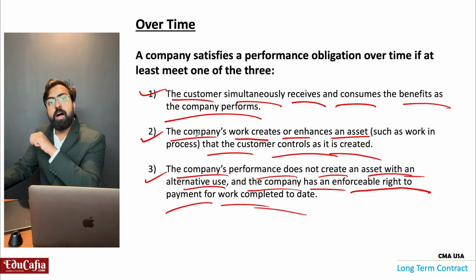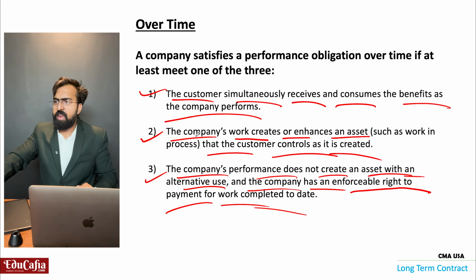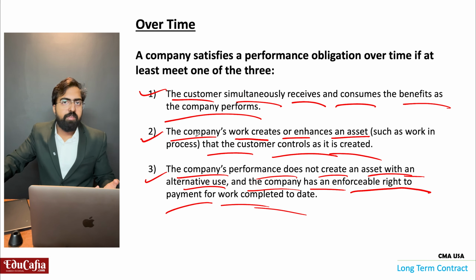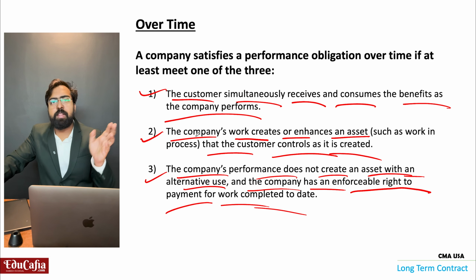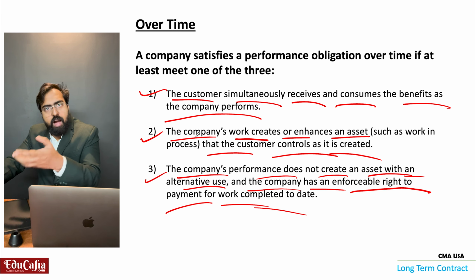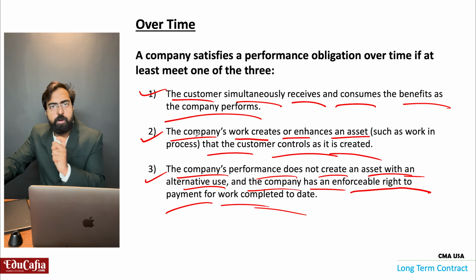But in the case of a car, how will it be? The customer comes and says, okay, I am not buying that car, I am not ready to pay for that car. I don't have any problem. I can sell this car to another customer. It's not a problem for me because the car is with me only. The control is with me only. So I hope you understood the differences between the 3 points.